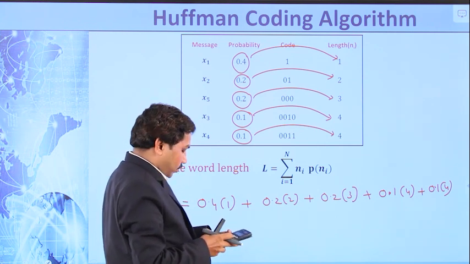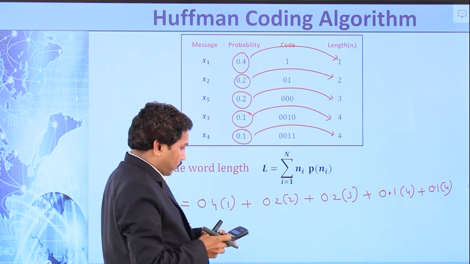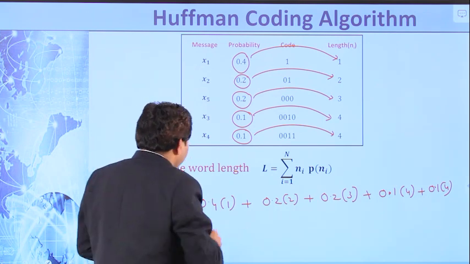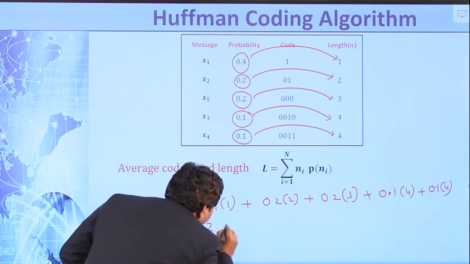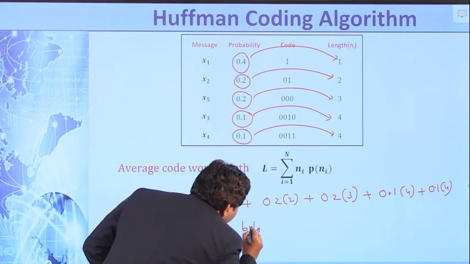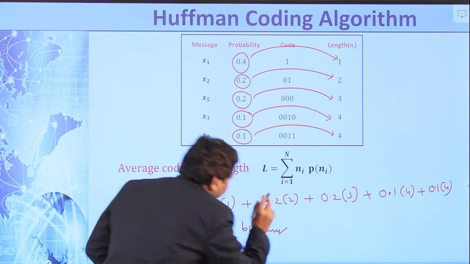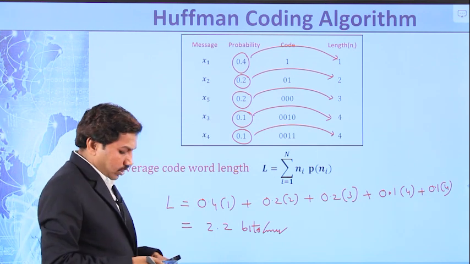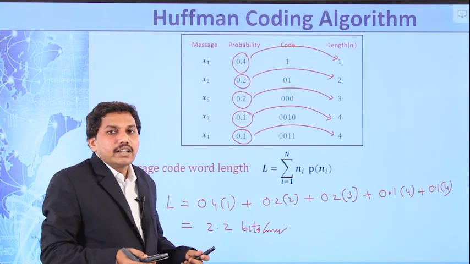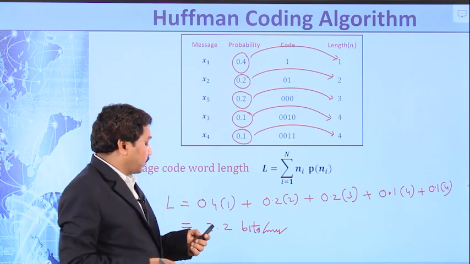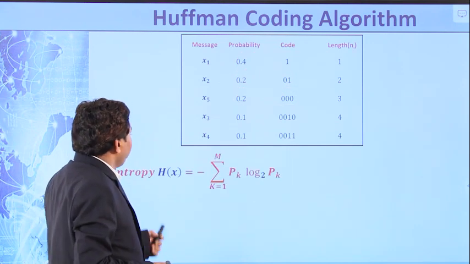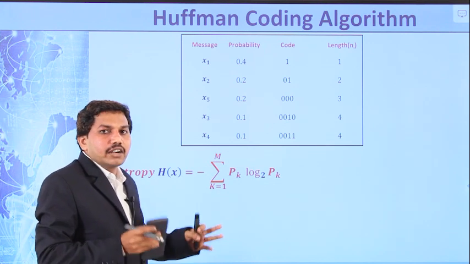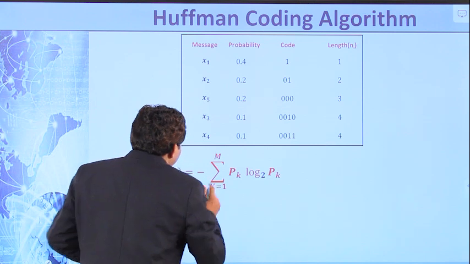So the value is 2.2 bits per message. Right? Next you can calculate the entropy, that is H of x. You know the formula? Substitute in the formula, use the calculator and find the answer.